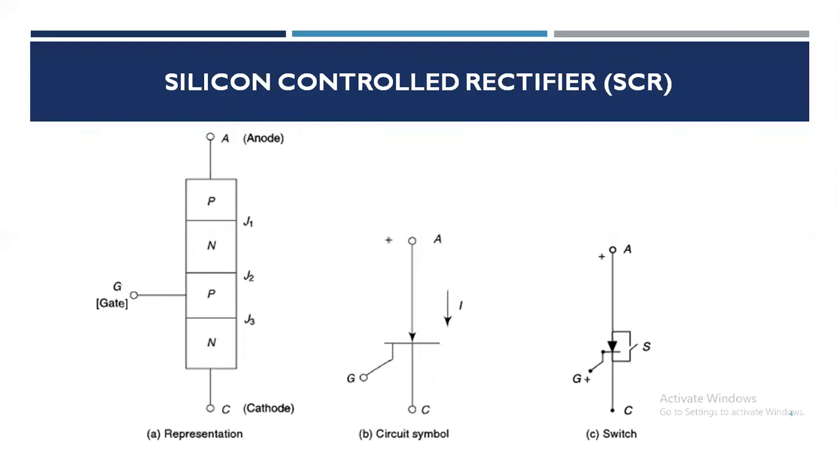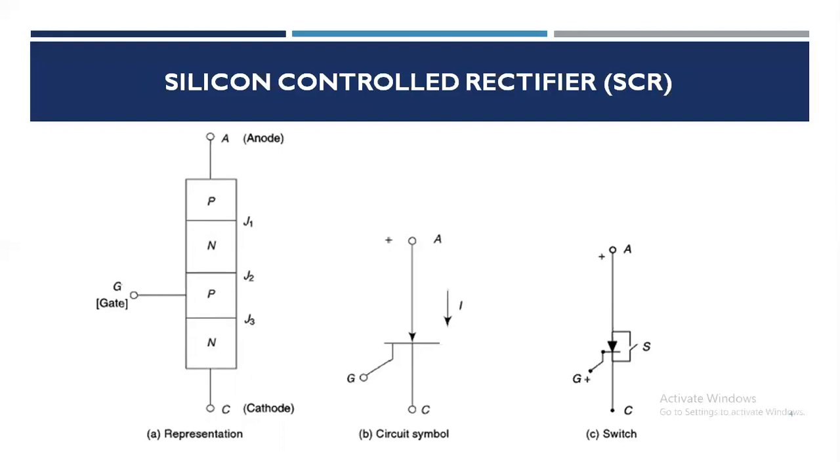Silicon controlled rectifier. A silicon controlled rectifier, a typical thyristor, is often simply referred to as a thyristor. A thyristor is a three-terminal, four-layer semiconductor device. It is diagrammatically represented and the circuit symbol is shown in this figure. Figure A represents the four layers of the PNPN with the three junctions, with the three terminals anode, cathode and gate. This shows the circuit symbol of the SCR, and the SCR is shown as a switch.